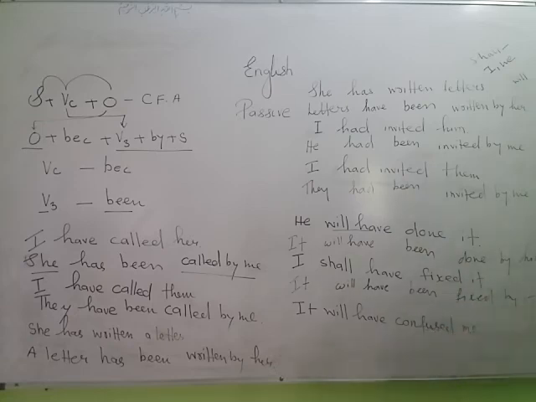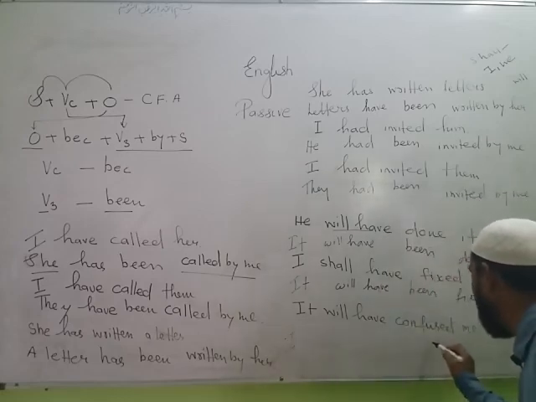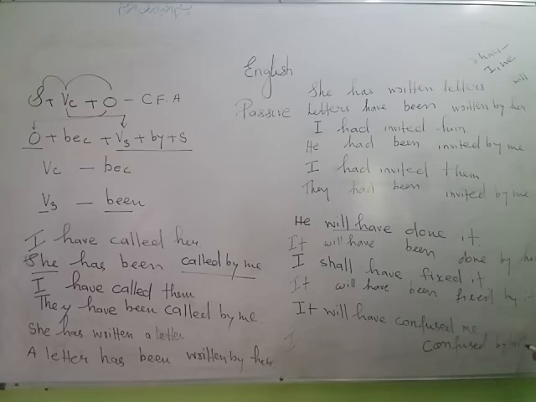It will have confused me. Me becomes I. Third form confused, by or with. Whenever the subject is non-living, you can use by also, with also, but with is better. Whenever the subject is an instrument like pen, pencil, it is better for us to use with.